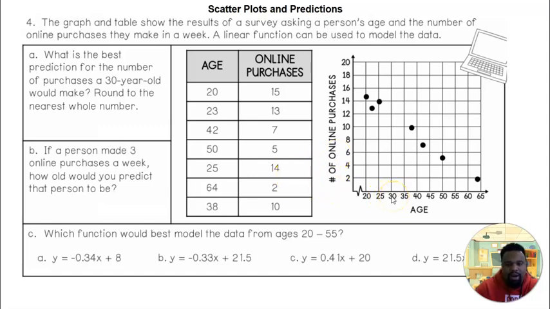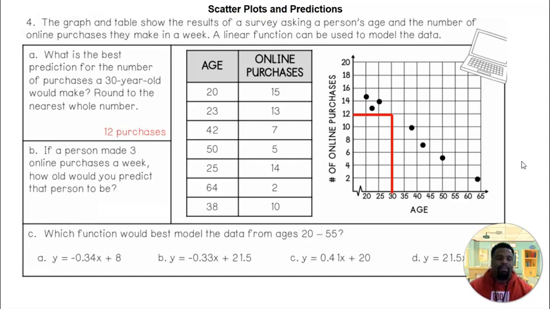All right, we want to look at right here. And then we want to go all the way up until we're in the middle of our data with our scatter plots, which should be right here. And then look at the corresponding Y. So we can predict that for a 30-year-old, they will make about 12 purchases in a week.